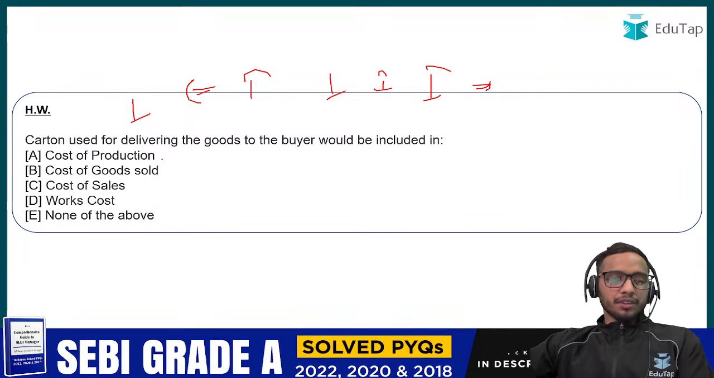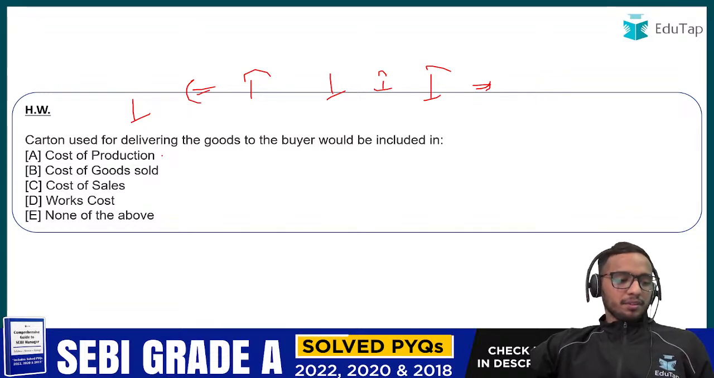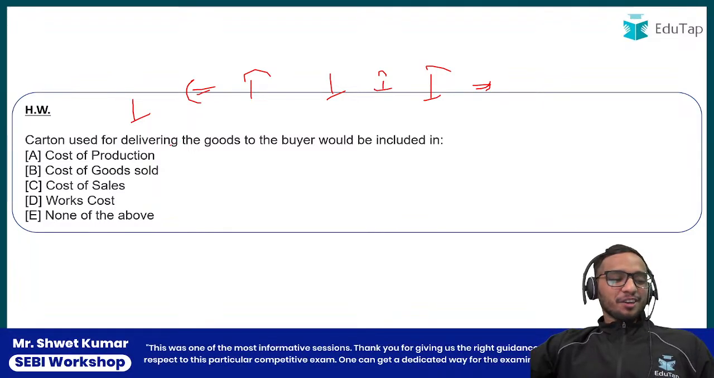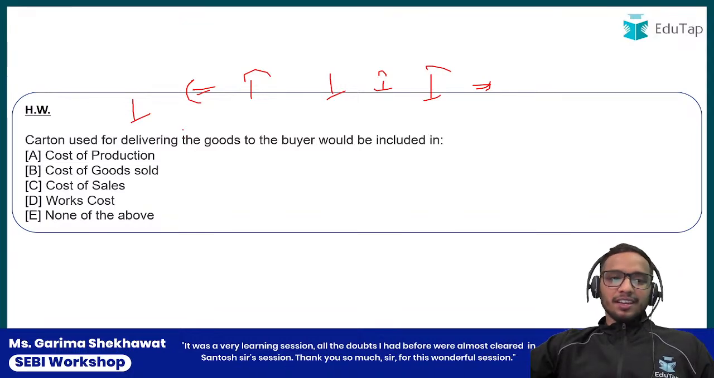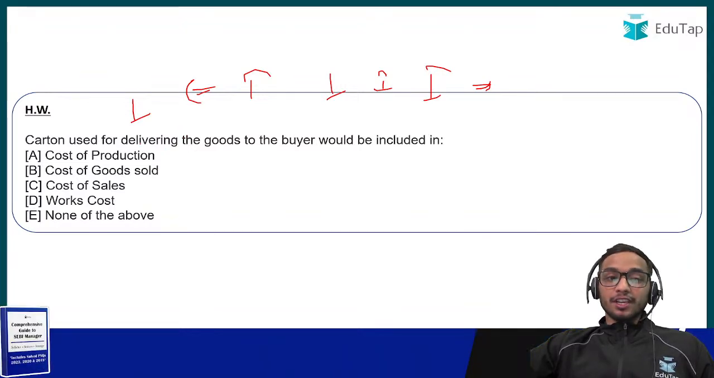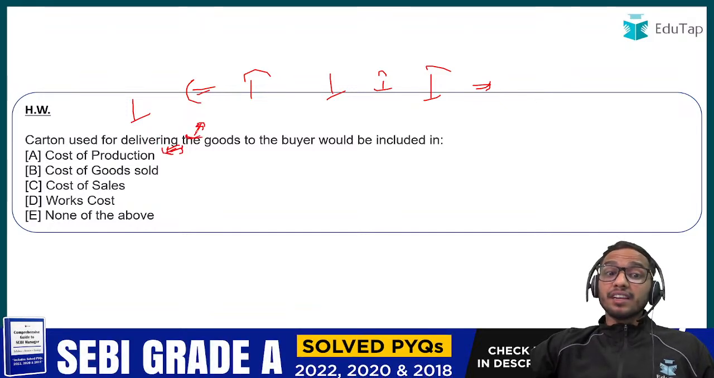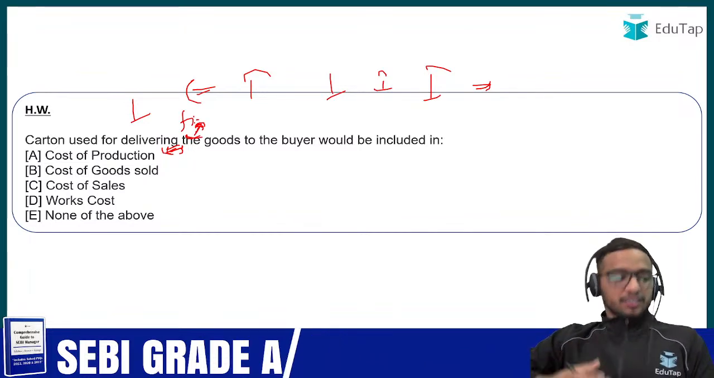Asutosh, very nice. Good, very good. And I'm really happy to see this. No, Dhaval, it would not be included in cost of production. Carton used for delivering the final goods. I am talking about final goods, not the material we are receiving. See, this is the confusion I was talking about.